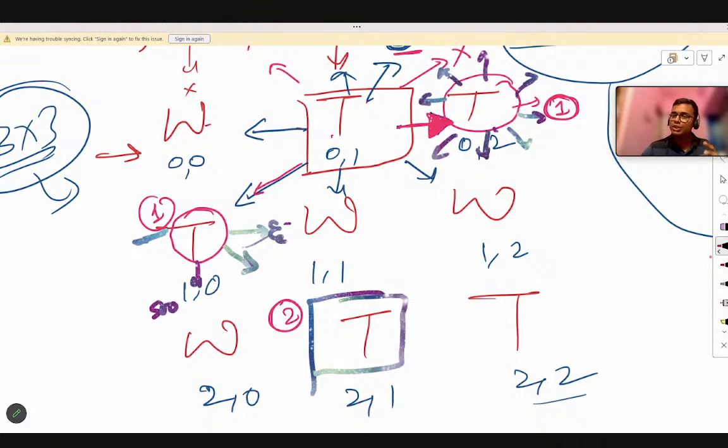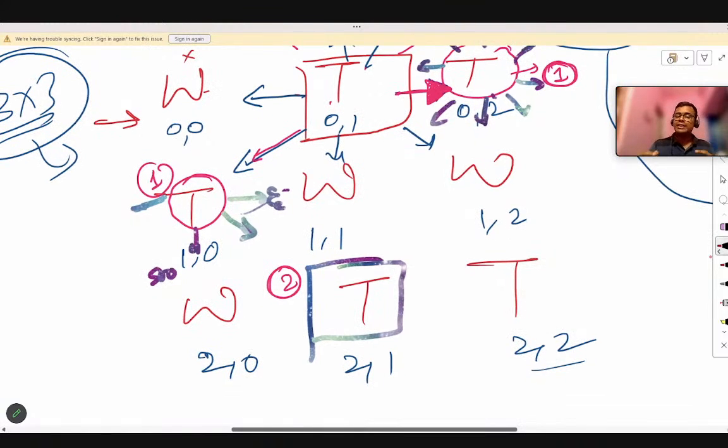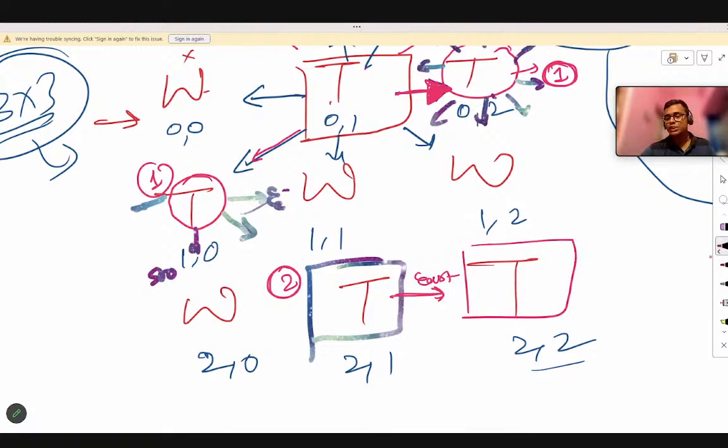Now, when we come to this tree, it is catching fire. So what will it do? It will again spread its fire to its adjacent 8 directions. If we look at its adjacent 8 directions, there is only one direction, that is east, where a tree is present, and that will eventually catch fire. Since it catches fire in 2 minutes, its adjacent tree will catch fire in 3 minutes.